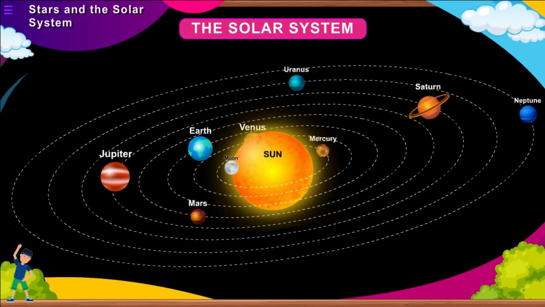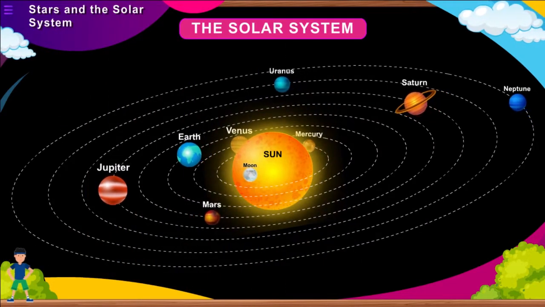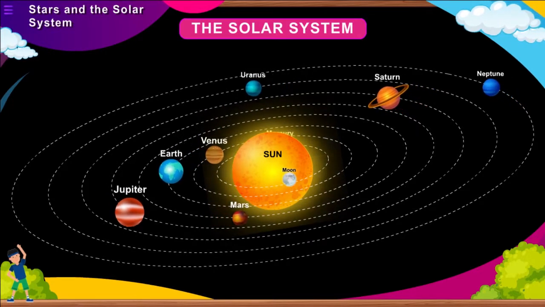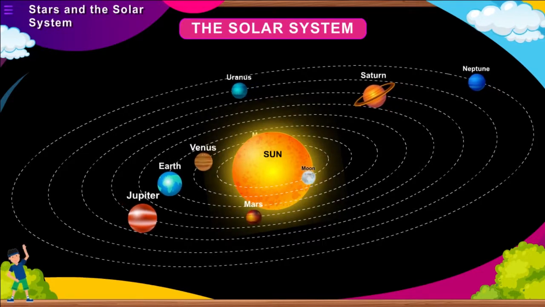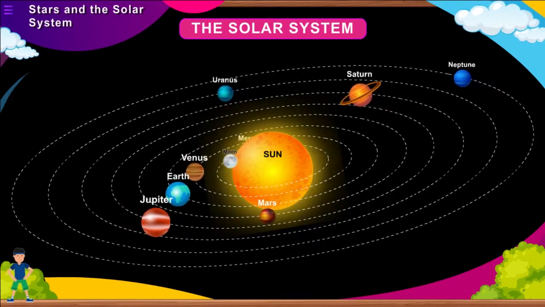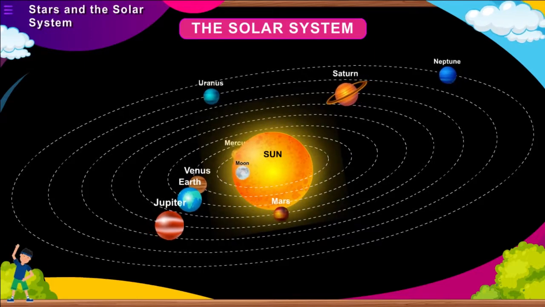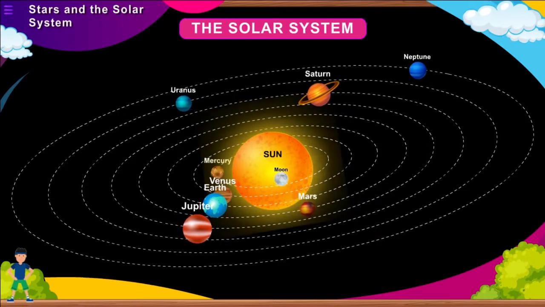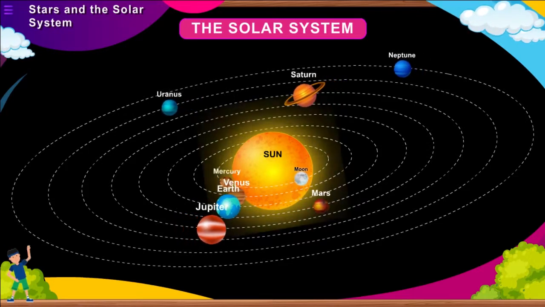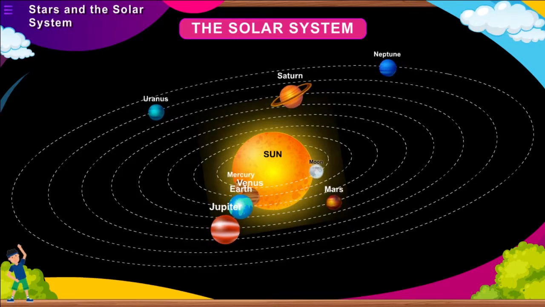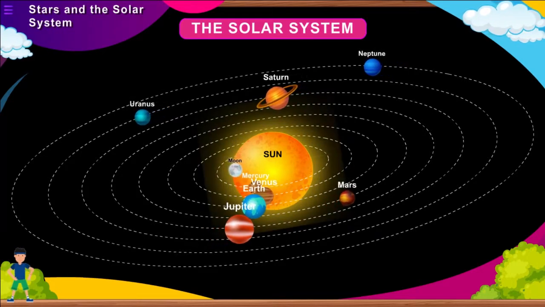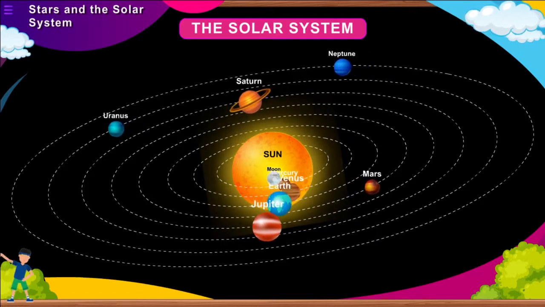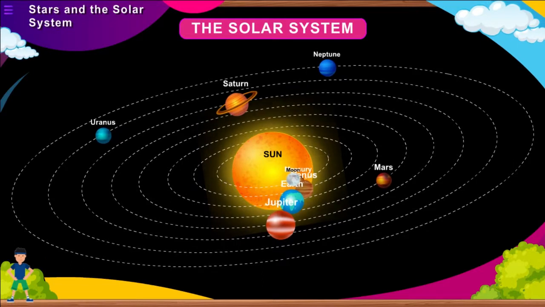The planets. There are 8 planets in the solar system which move around in elliptical orbits around the Sun and at the same time rotate on their own axis. They look like stars, but they do not have light of their own. The planets keep changing their positions with respect to the stars. The simplest method of identifying planets from stars is that stars twinkle, whereas planets do not. Let us discuss various planets.